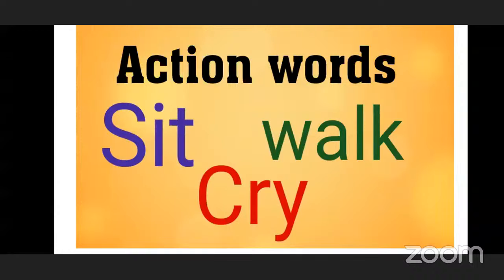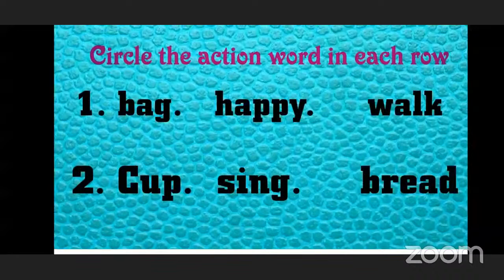Next, the thing you have to do, children: circle the action word in each row. In each row, they have given three words and you have to read them and identify which is the action word and circle it. The first set of words is bag, happy, and walk. Bag is not the action word, okay? It is the name of a thing. Happy is also not the action word. It is the name of a feeling. You are feeling happy. Walk is the action word.